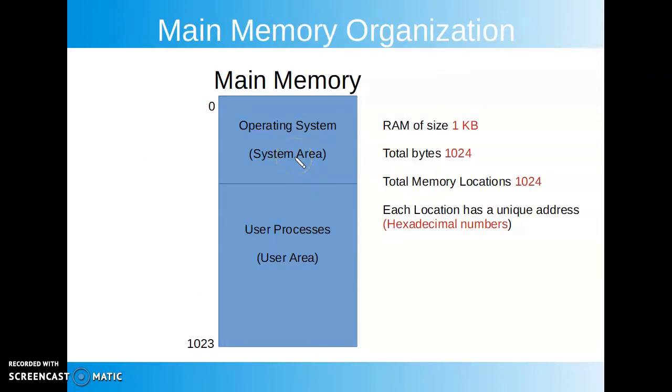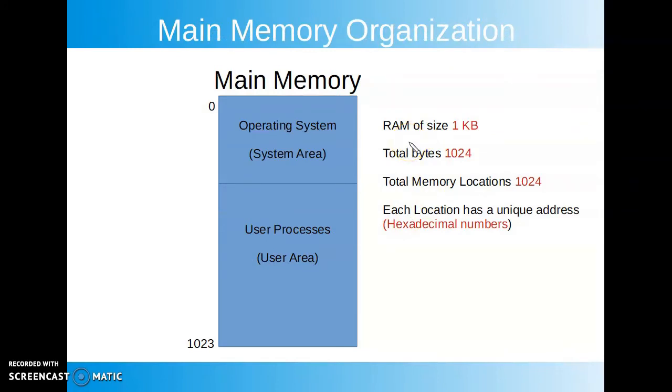Main memory can be broadly divided into two parts. One part is occupied by the operating system. It is known as the system area. Since the operating system is the software which is active and running all the time, and we have seen that to execute any software or application, its presence in main memory is a must, the operating system should also reside in the main memory all the time. So a particular area of the main memory is reserved for the purpose. It is known as the system area. The remaining main memory is known as the user area and it is dedicated to user processes.